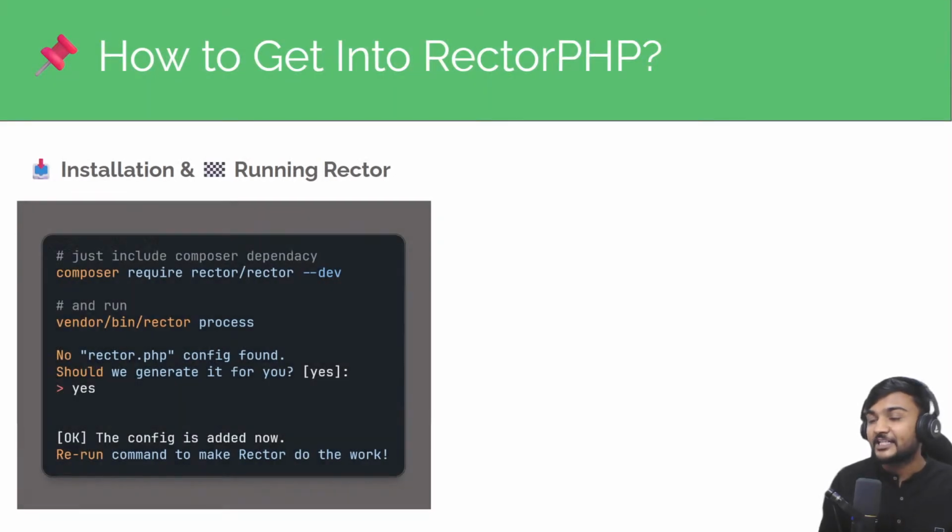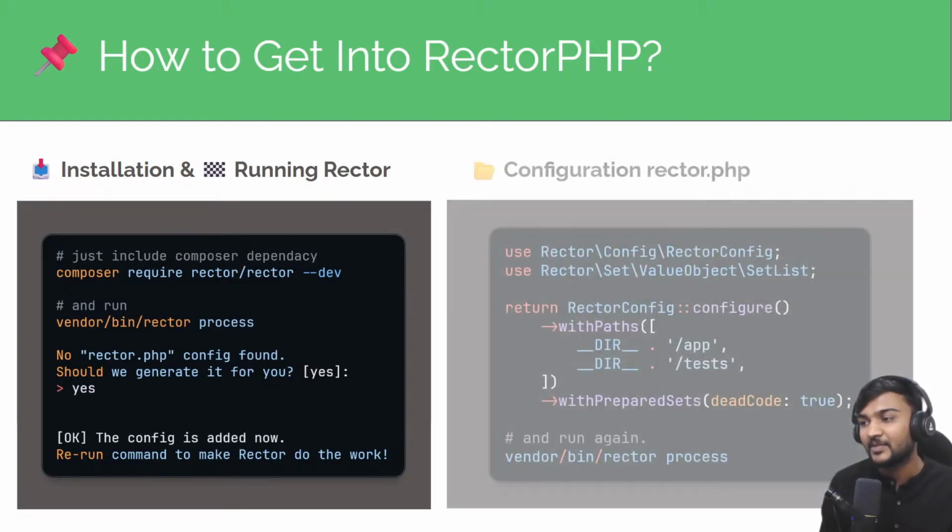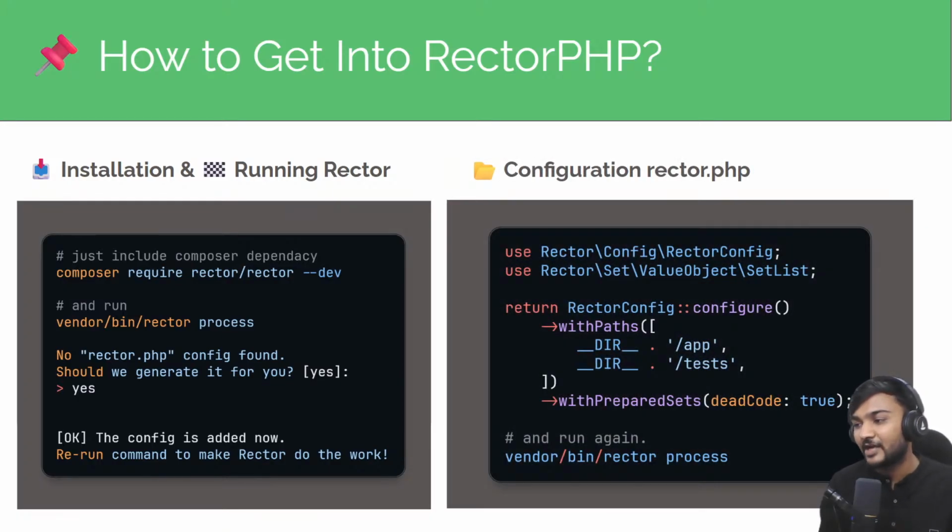So how to get into Rector PHP? It is as easy as installing the Rector Composer package. You can just install the Rector Composer package and run vendor/bin/rector process, and it will also help you create a configuration file as well. After having a configuration file, you can set up whatever paths you want to run Rector PHP on.